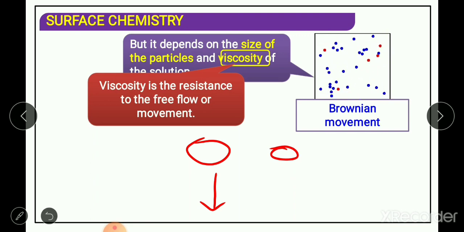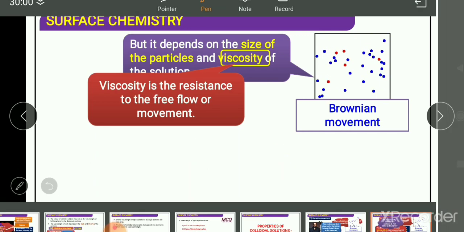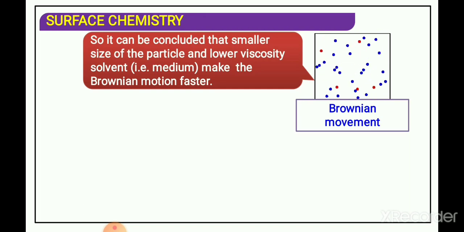Likewise, in a colloidal solution, the lower the viscosity, the faster the Brownian movement. So Brownian movement depends on two factors: the particle size and the viscosity of the solution. The smaller the size of colloidal particles and the lower the viscosity, the faster the Brownian movement.